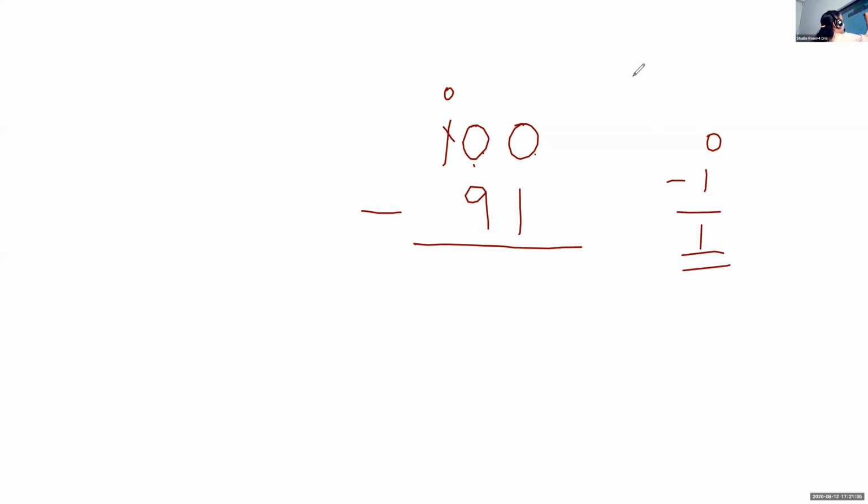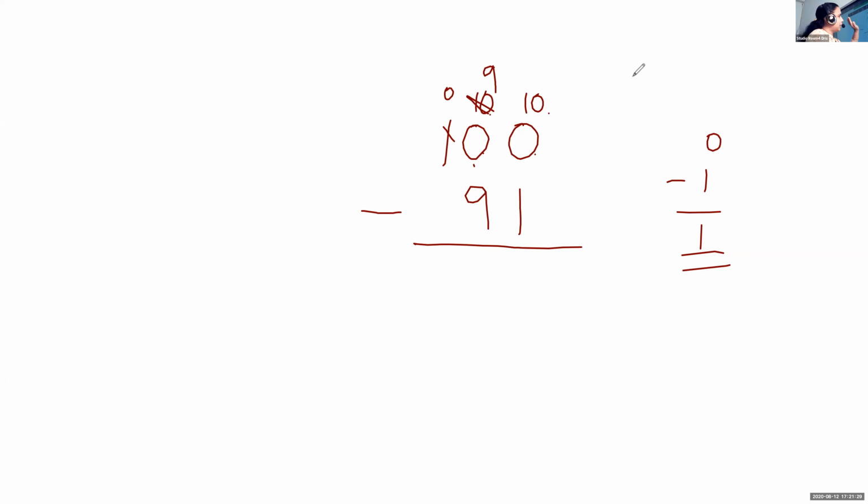And this 0 will become 10. And from this 10, I'm taking 1 to the units place. Now, when you give this 1 to the units place, this 10 will become 9 tens only. Now only we can start subtraction. Okay, children, is that clear?